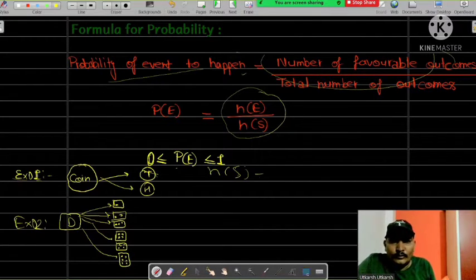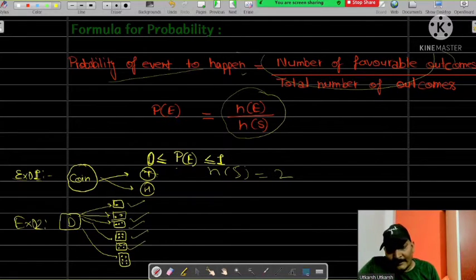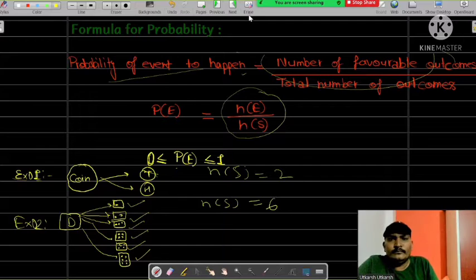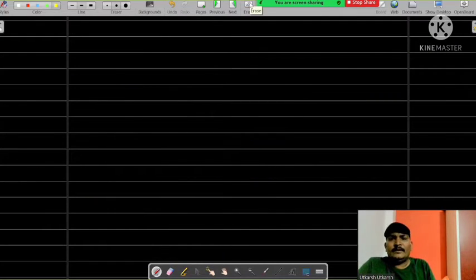NS equals 2. Now see, when we throw a die, either we will get 1, 2, 3, 4, 5, or 6. Then what are the total possible outcomes? Then total possible outcomes NS equals 6. Next.